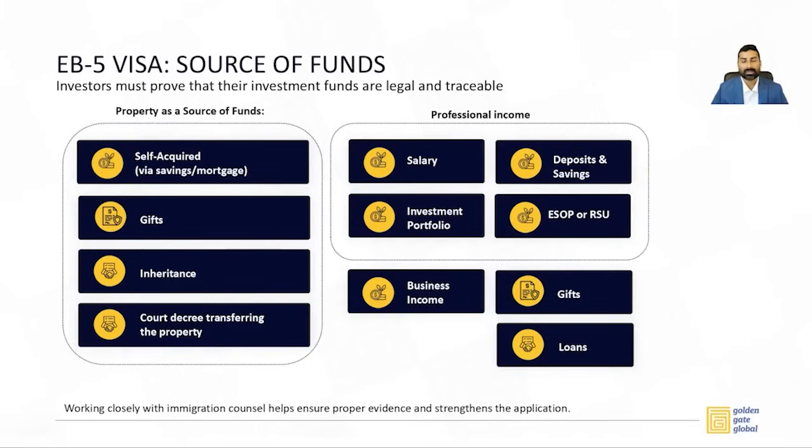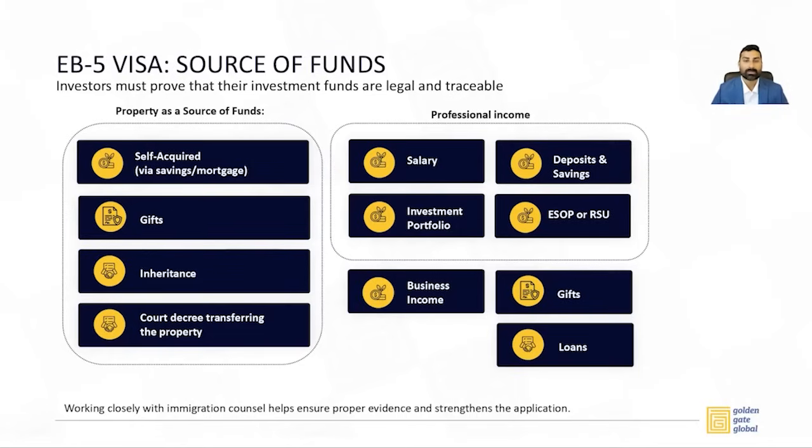To document professional income, first you have to build a story around your professional life, talk about the company that you work for, your role, etc., employment agreements, HR letters, etc. Document the salary that you receive. You have to show bank account statements, etc. If you invested part of your salary in an investment portfolio, you have to give out portfolio statements to show transfer of funds to the investment account, and then growth of your funds, and finally liquidation.